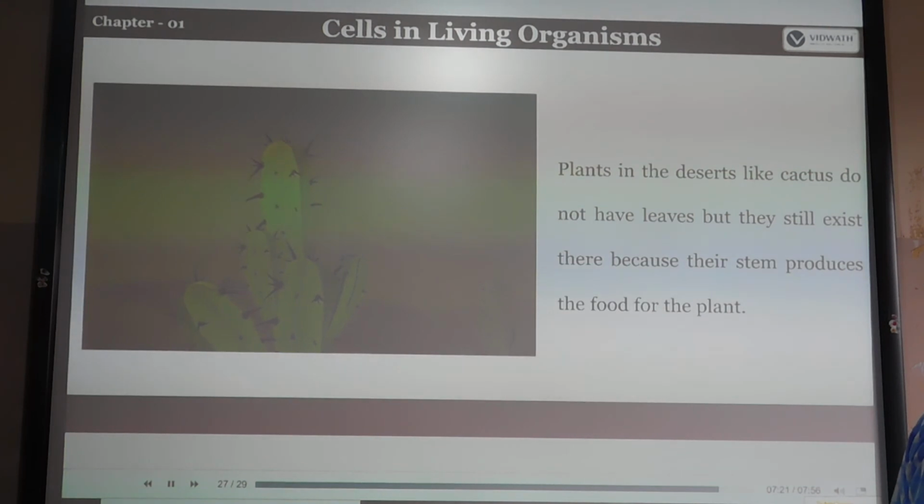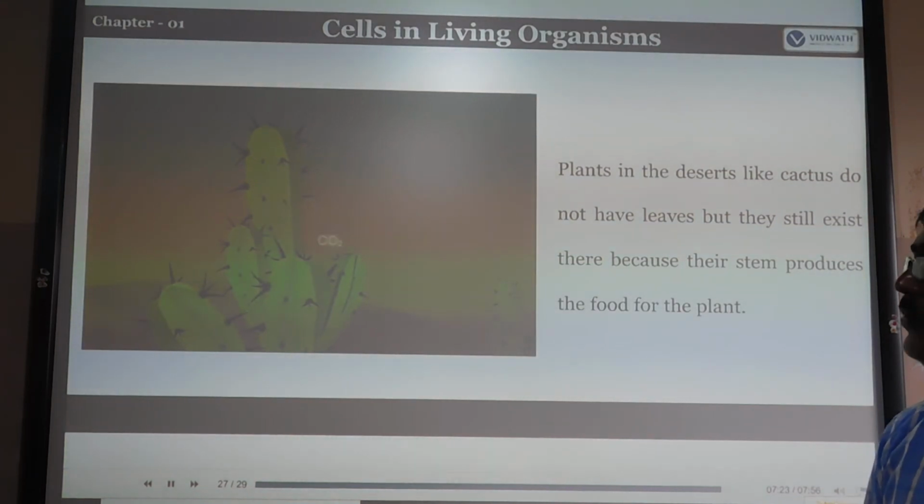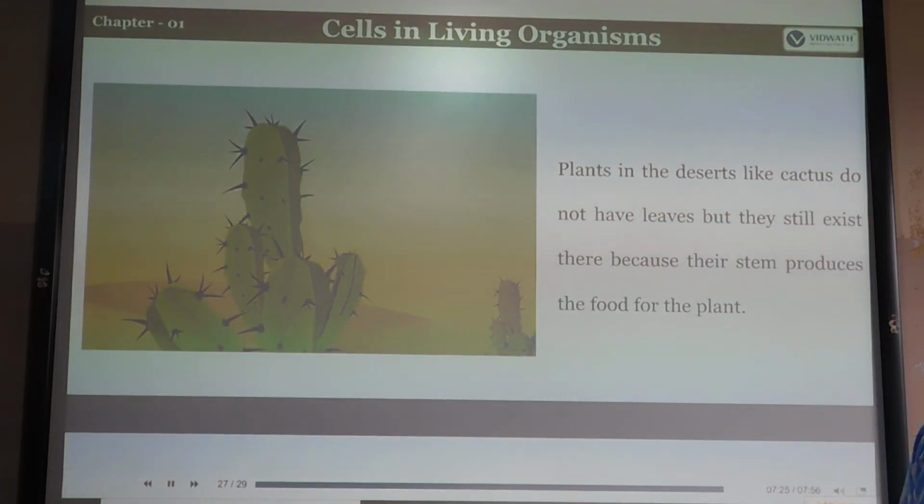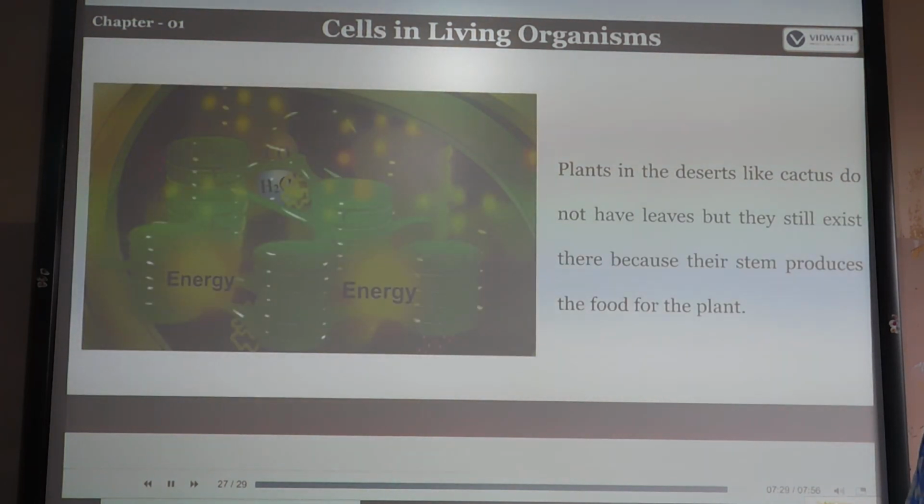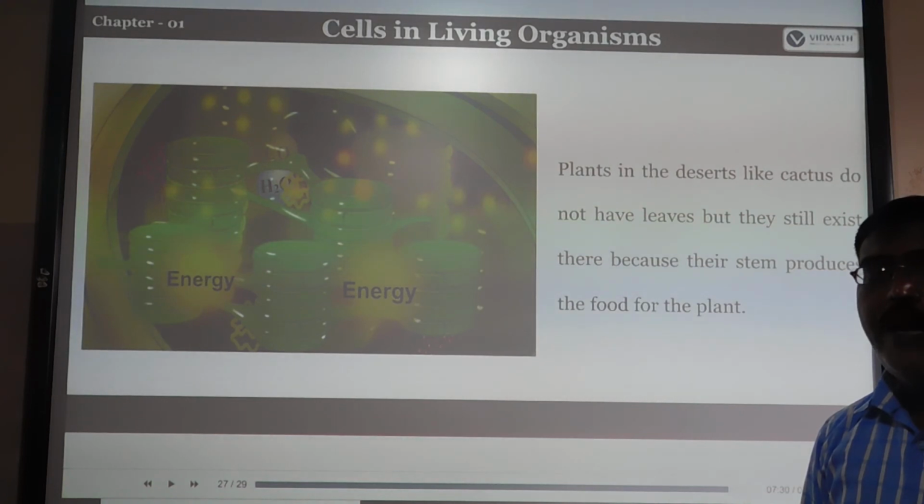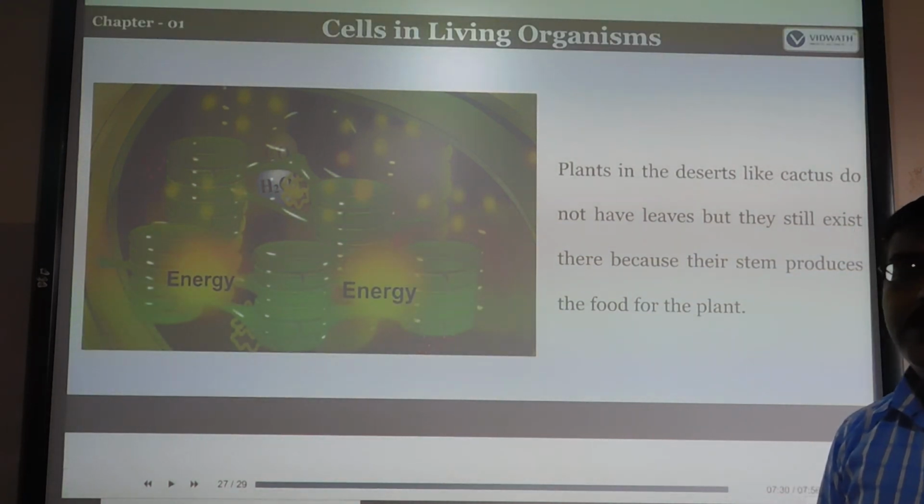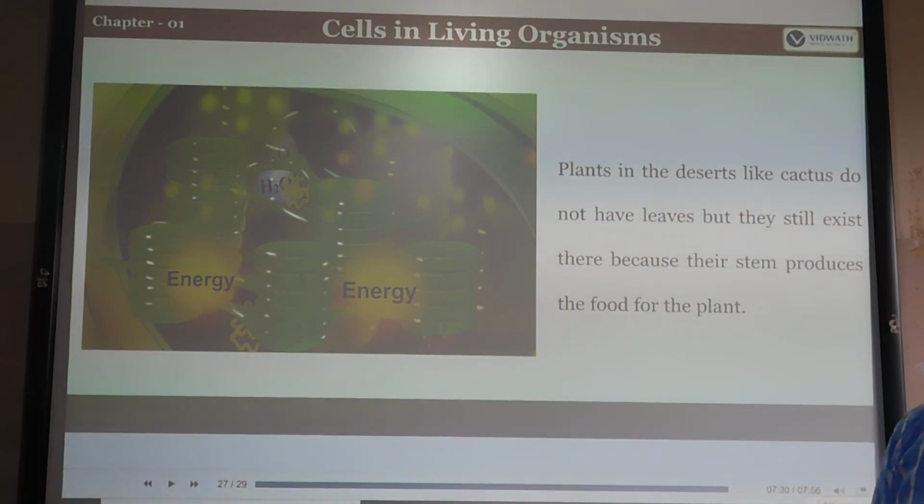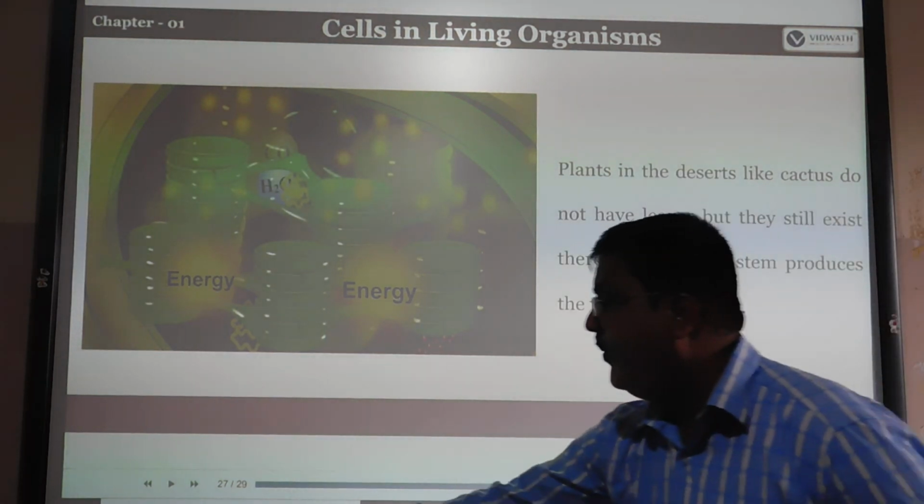Suppose you take desert plants, how do they prepare their own food, how does photosynthesis occur? Desert plants, maybe cactus, do not have leaves, but they still exist because their stem produces the food for the plant. This is one example of plants which prepare food with the stem part. That is the example of the cactus.